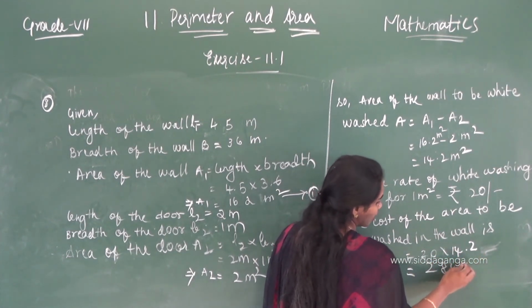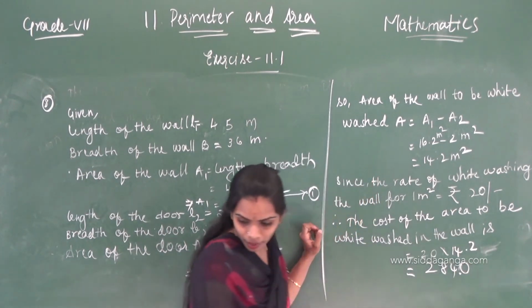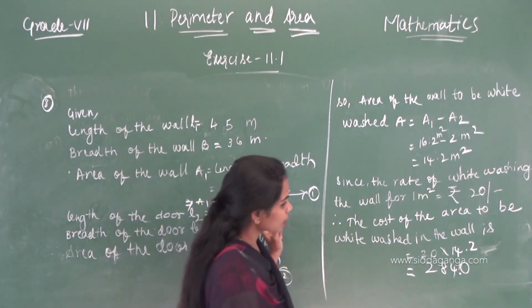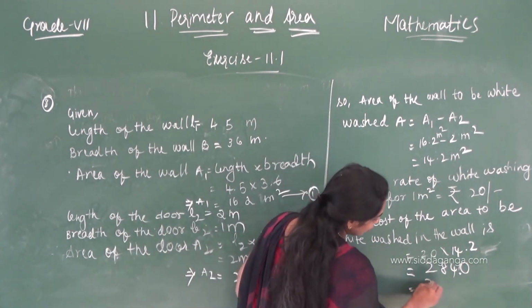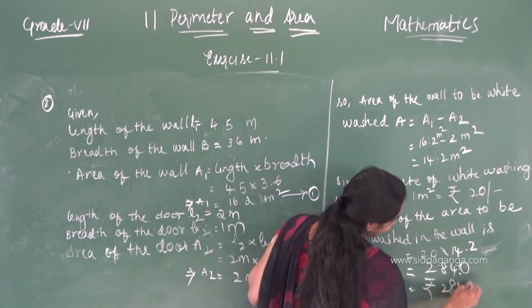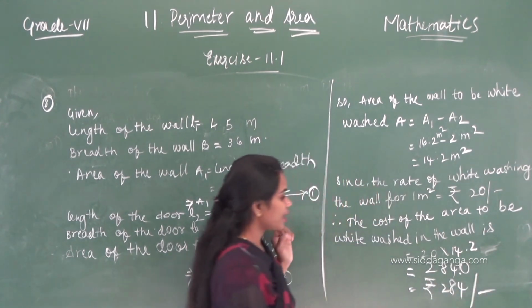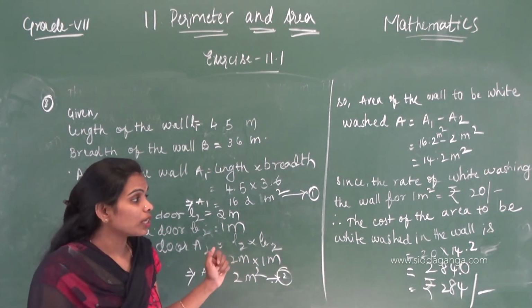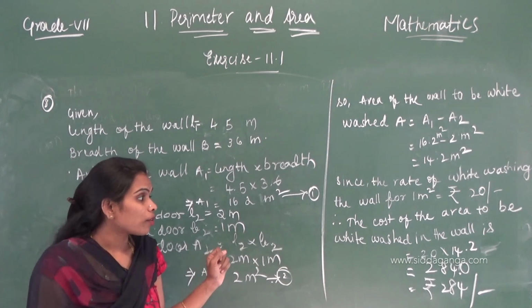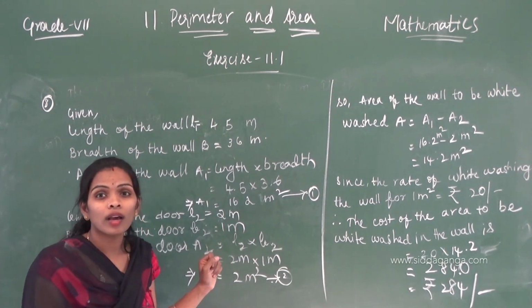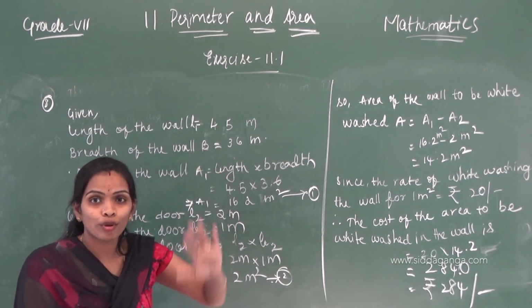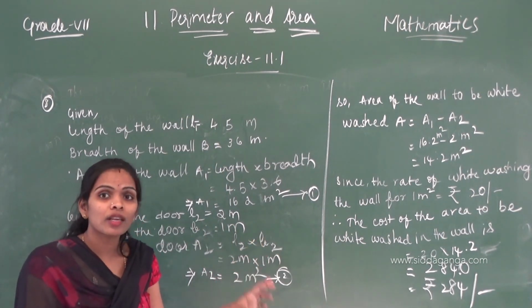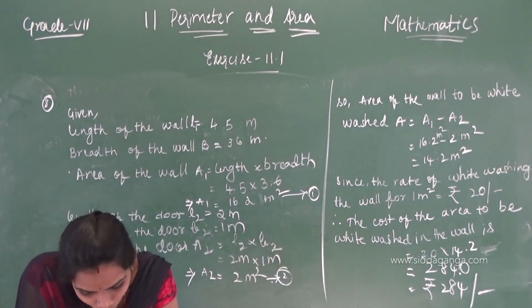One point is there. Correct, children? And then rupees 284. The cost of whitewashing the wall, excluding the door, is rupees 284.